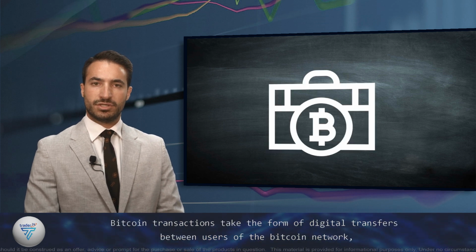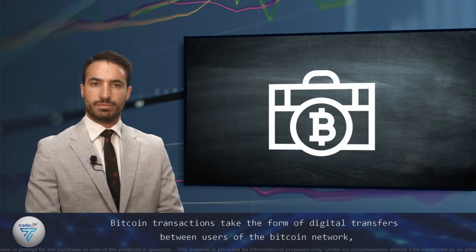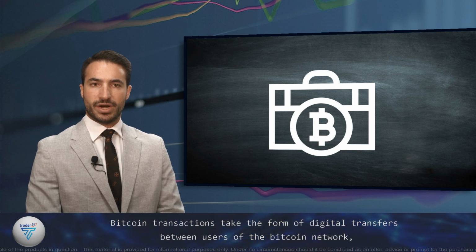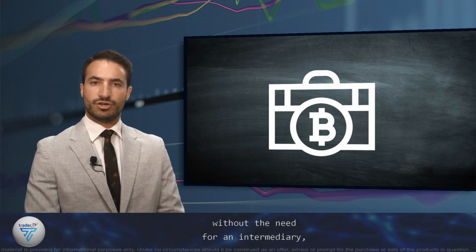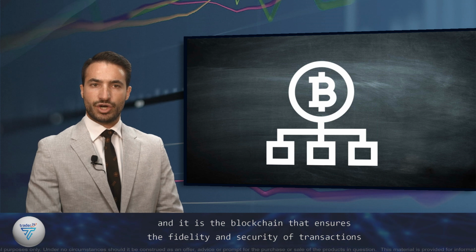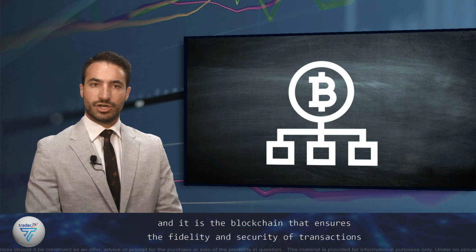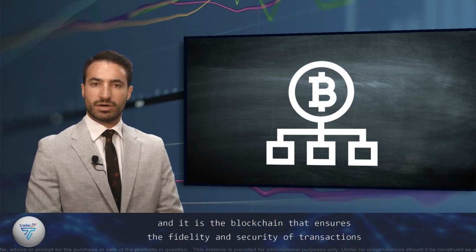Bitcoin transactions take the form of digital transfers between users of the Bitcoin network without the need for an intermediary, and it is the blockchain that ensures the fidelity and security of transactions with cryptography-based principles.